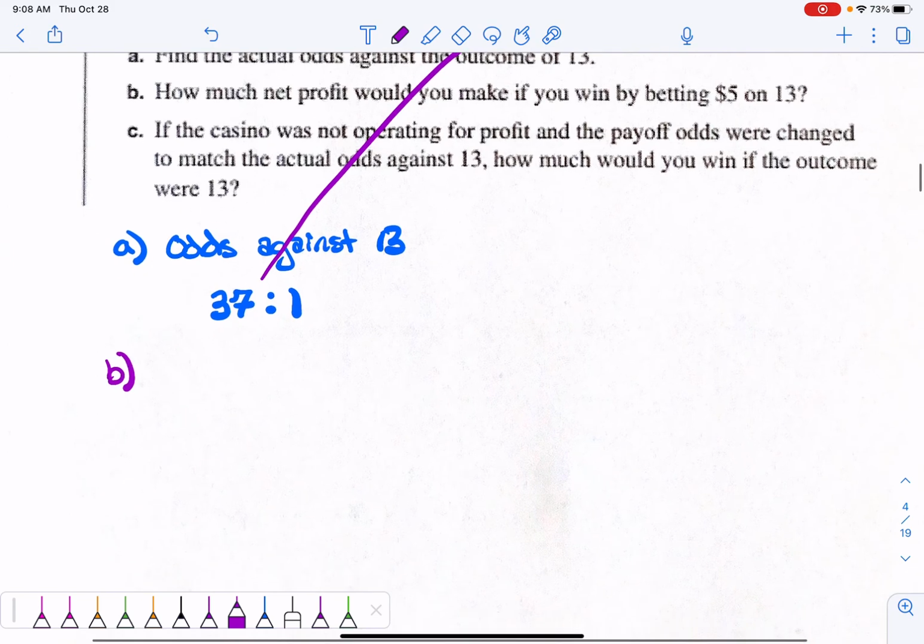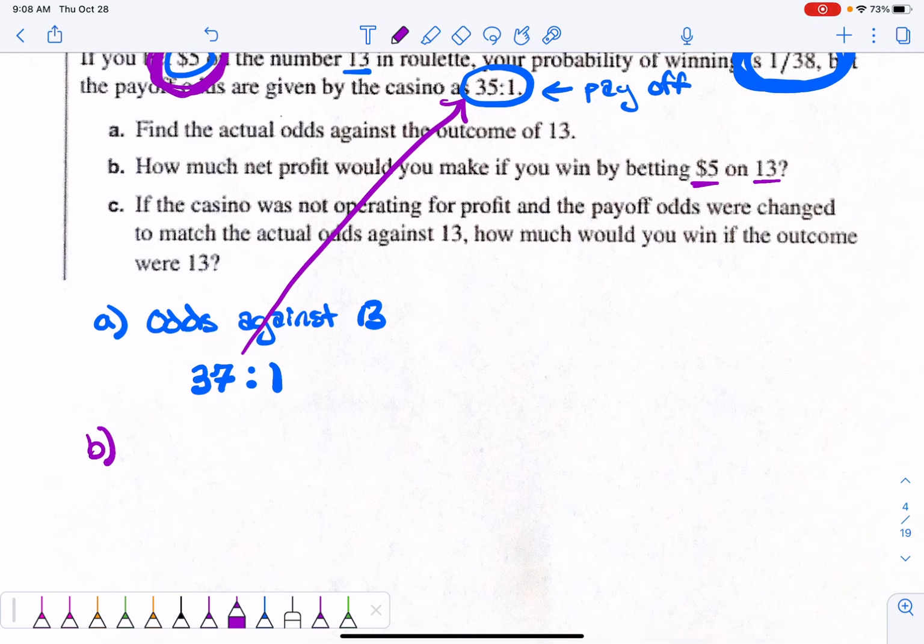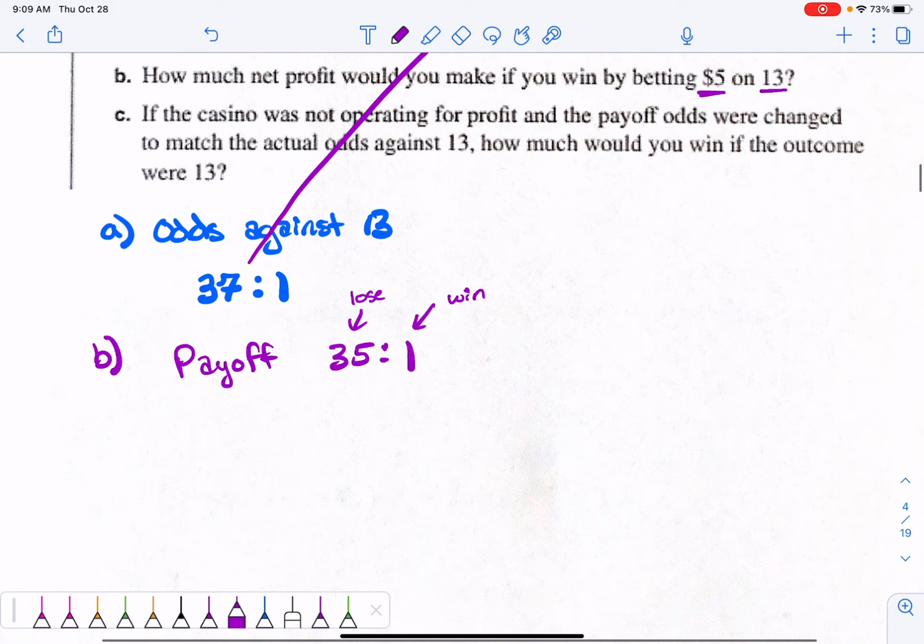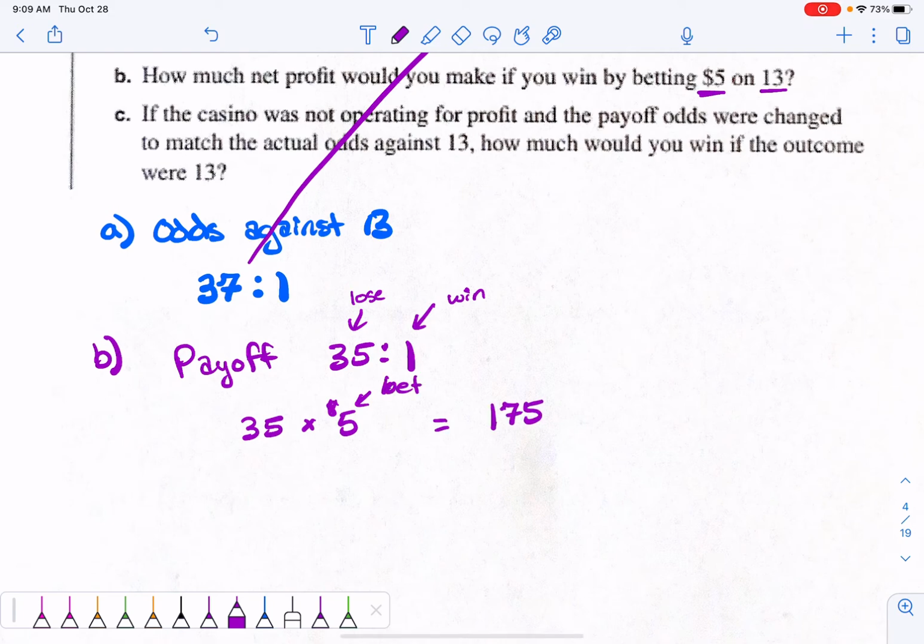So B, it says how much net profit would you make by betting $5 on the number 13, okay? So they are paying out. This is what this says. The payoff is 35 to 1. So that means 35 people are losing and only one person is winning. So if you are that one person that wins, you win 35 times the $5 bet that you made. Okay, and 35 times the $5 bet is $175 is how much you are going to make, okay?